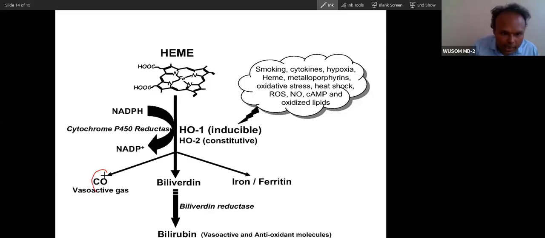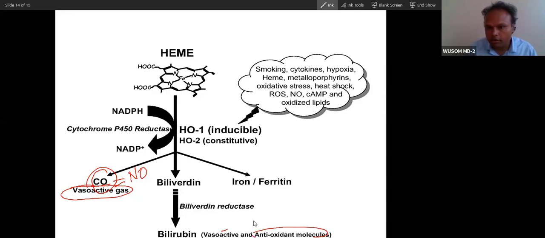Sometimes carbon monoxide functions similar to nitric oxide. It is vasoactive. It will bind to the same receptor and cause vasodilatation. So carbon monoxide in low quantity is not toxic; it has a vasodilating effect. And bilirubin is also vasoactive. A low amount of bilirubin also has a good effect: it is an antioxidant. These are the factors that will induce heme catabolism.